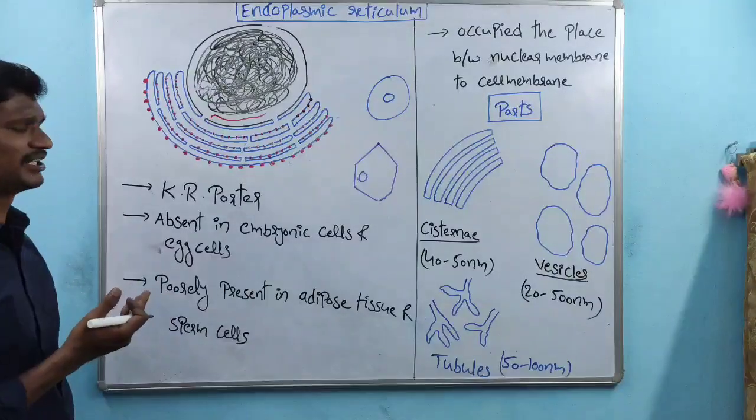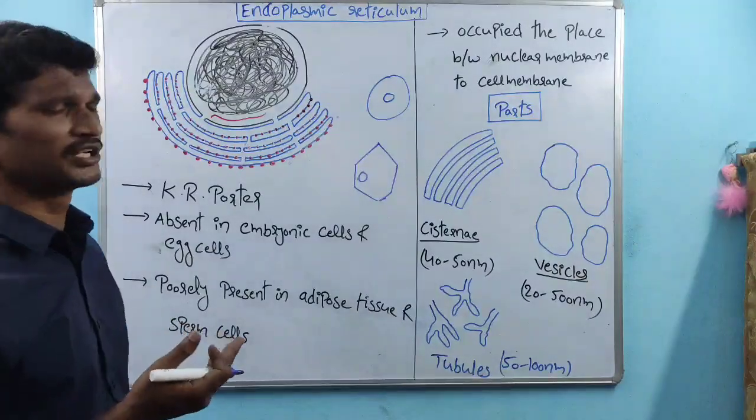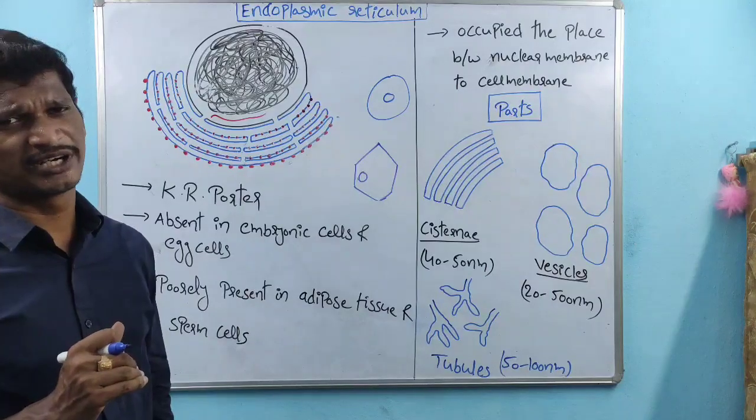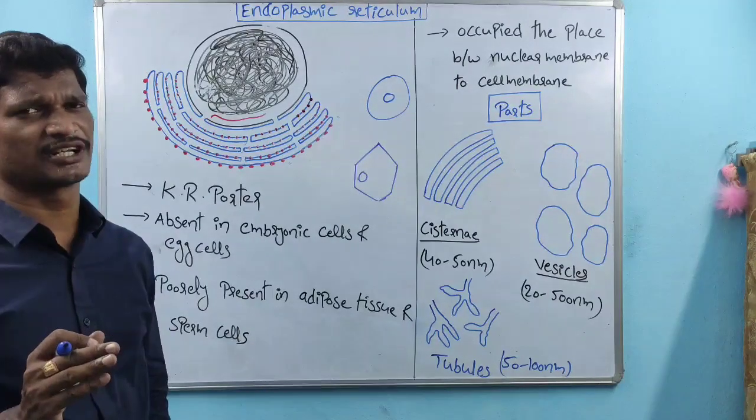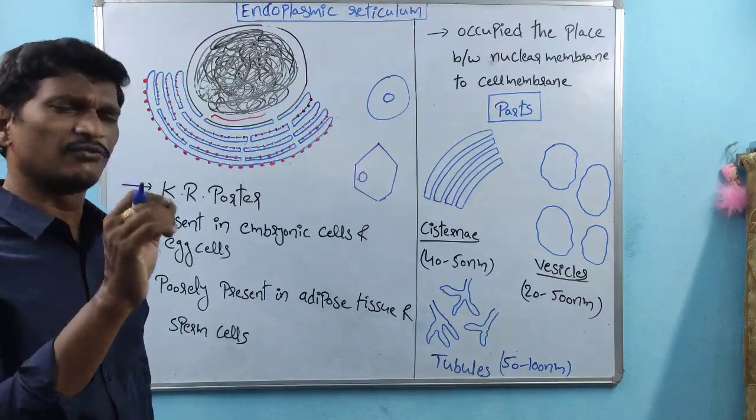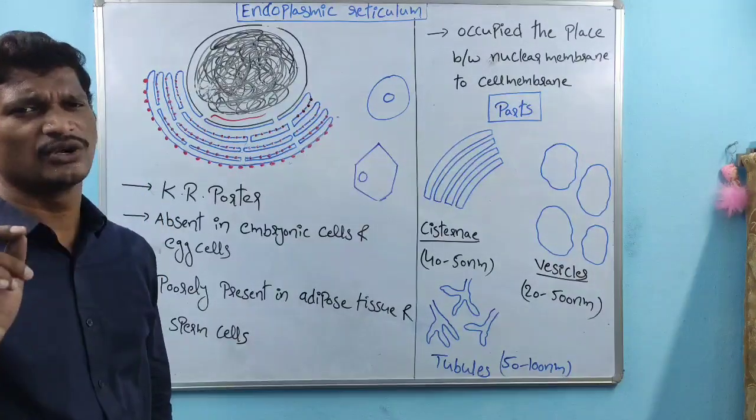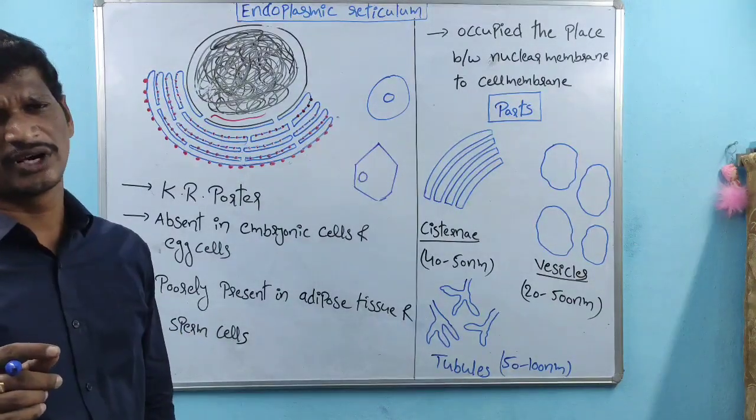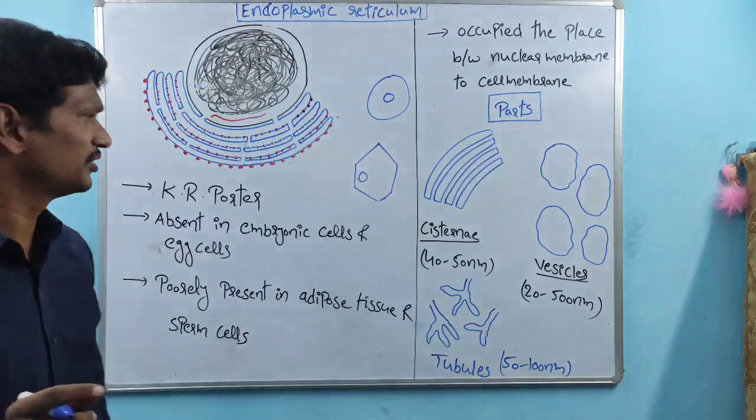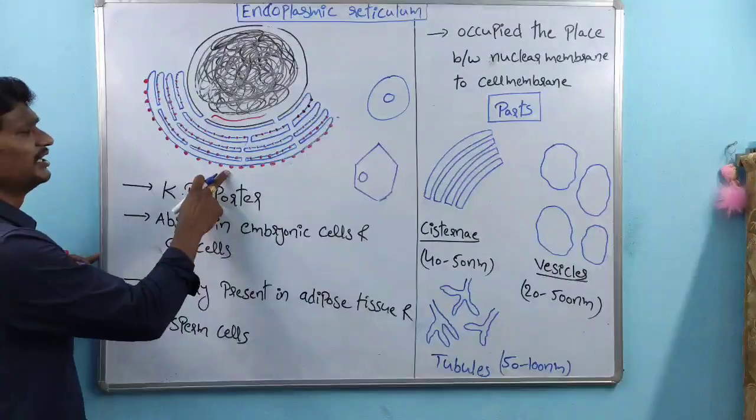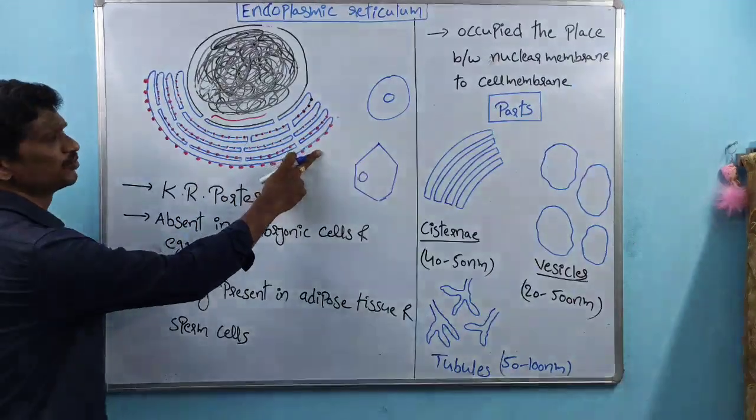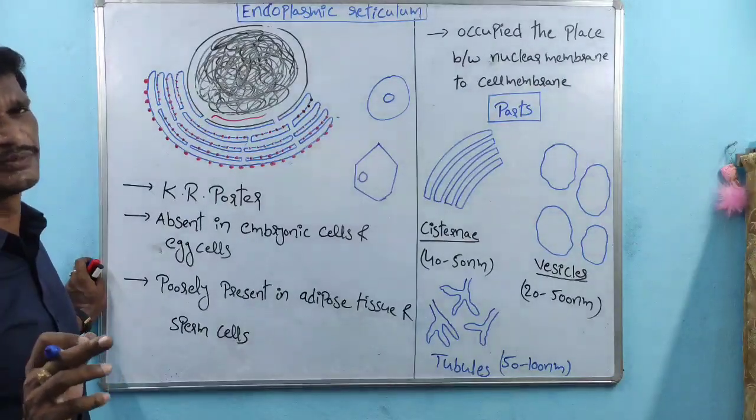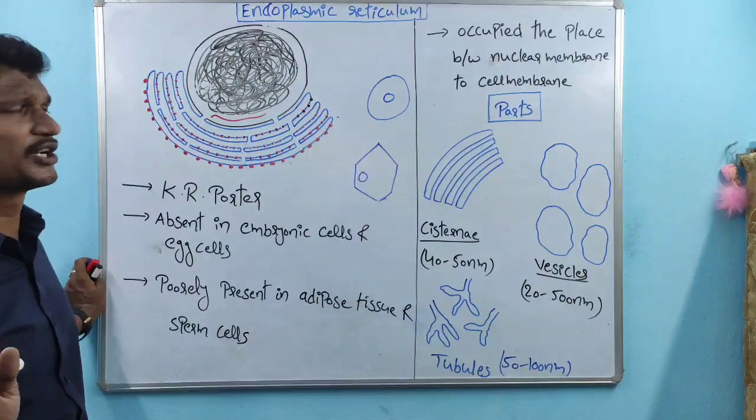Regarding the endoplasmic reticulum, especially two types are there. There is a granular endoplasmic reticulum, which is nothing but the rough endoplasmic reticulum, and the smooth endoplasmic reticulum is called the agranular endoplasmic reticulum. If the surface of the endoplasmic reticulum contains ribosomes, that one is called the rough endoplasmic reticulum. If the ribosomes are absent, that one is called the smooth endoplasmic reticulum.